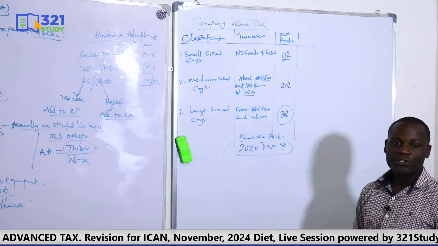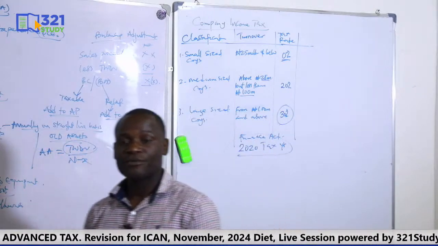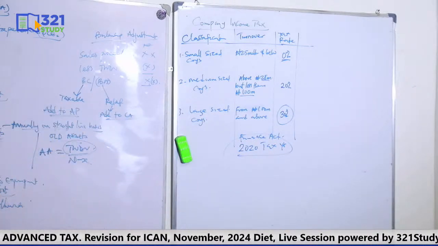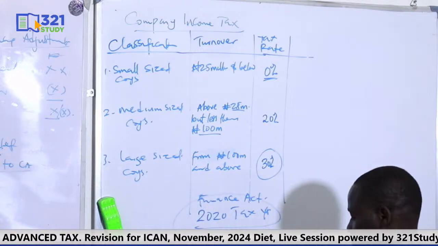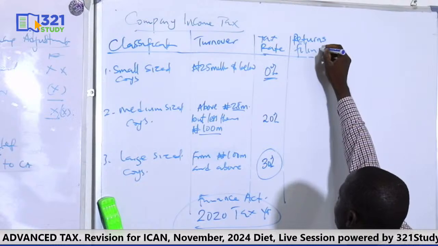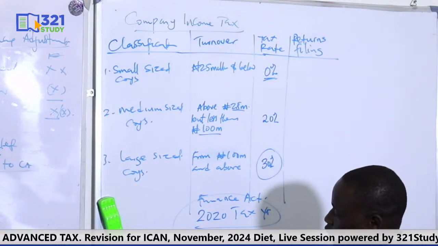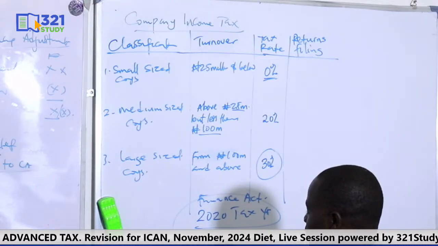Now, we'll also talk of returns, that companies must file returns to the tax authority. Failure to file such returns is an offense. And what are the returns to be filed? Remember, returns filing. Companies have to take to the tax authority the contents of returns. The first is what is known as the self-assessment form.